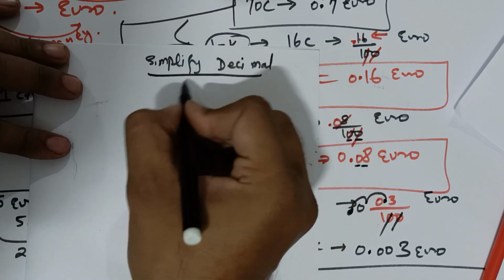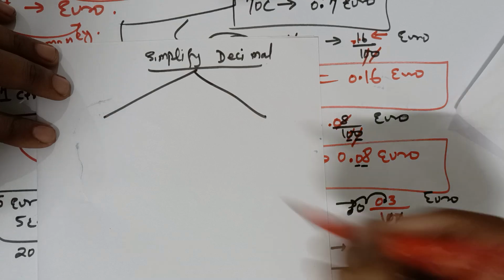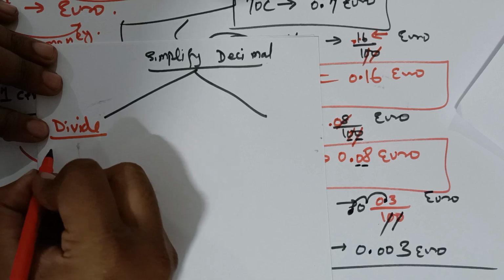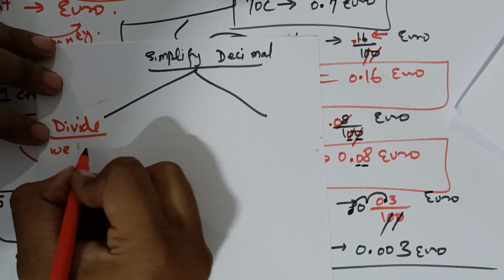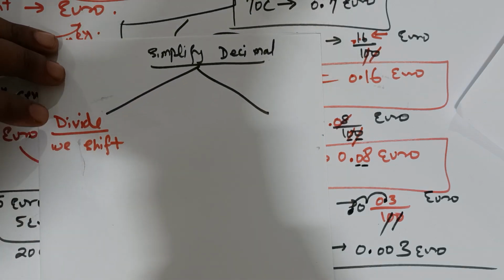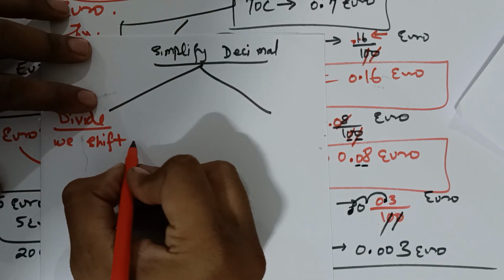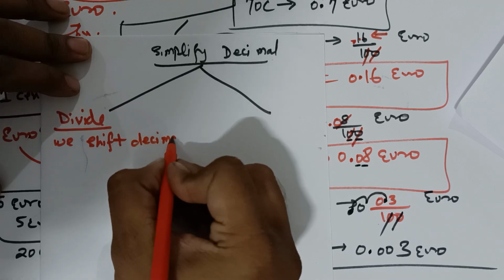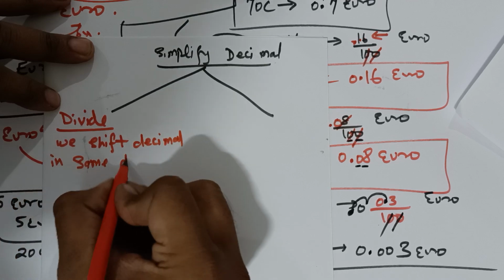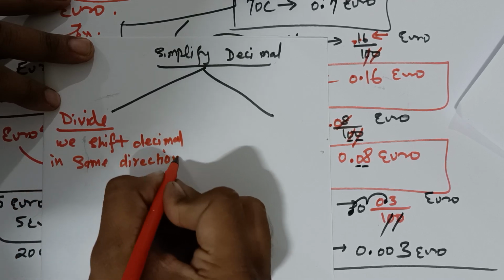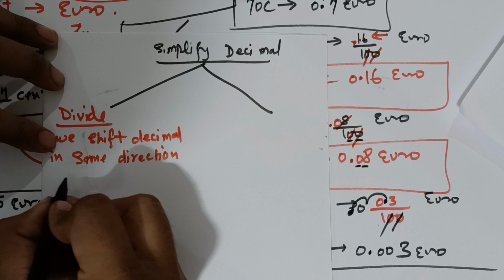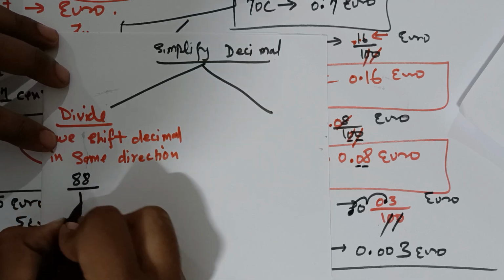In divide, we shift the decimal in the same direction. For example, 88 upon 100.